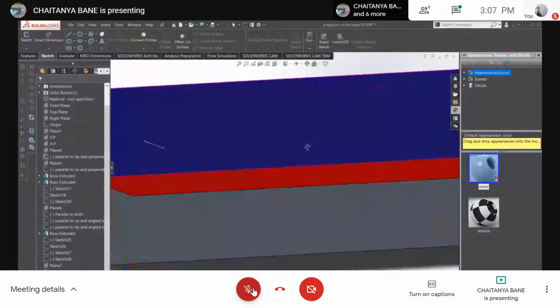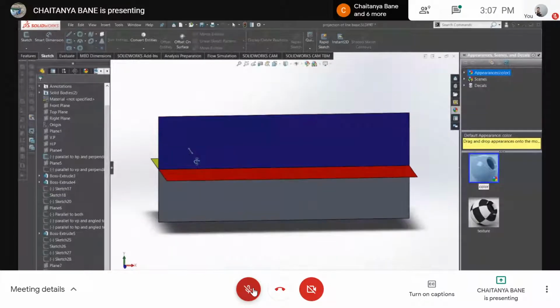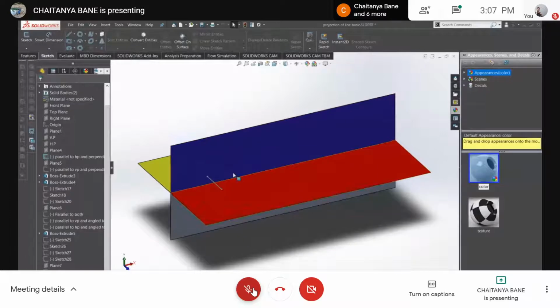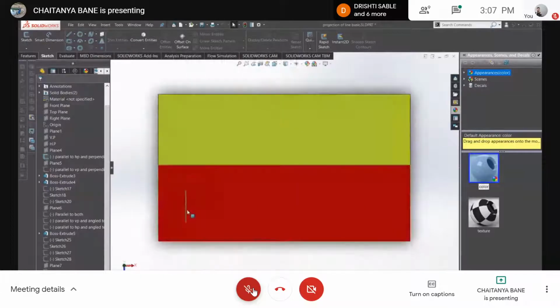Yeah. And perpendicular to the VP. So what will its projections be? Let's see, iska projections kya hoga. If I view it in the top view, I see a line, correct? Some distance from the vertical plane, that is the XY line, correct? कोई थोड़ा डिस्टेंस है, उधर से एक लाइन मिल रहा है, करेक्ट.